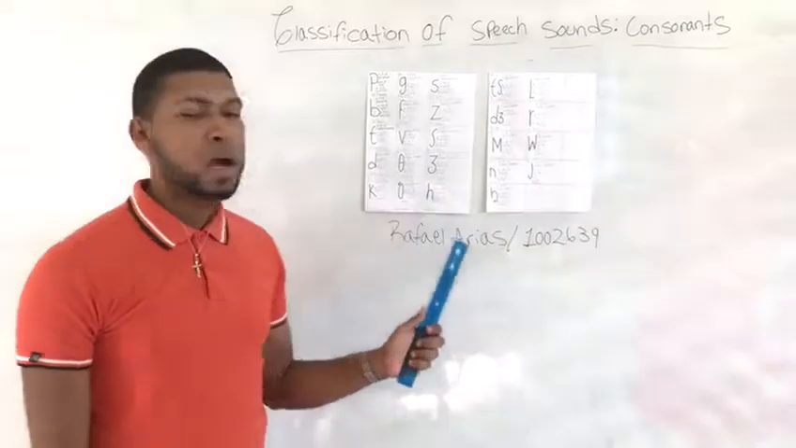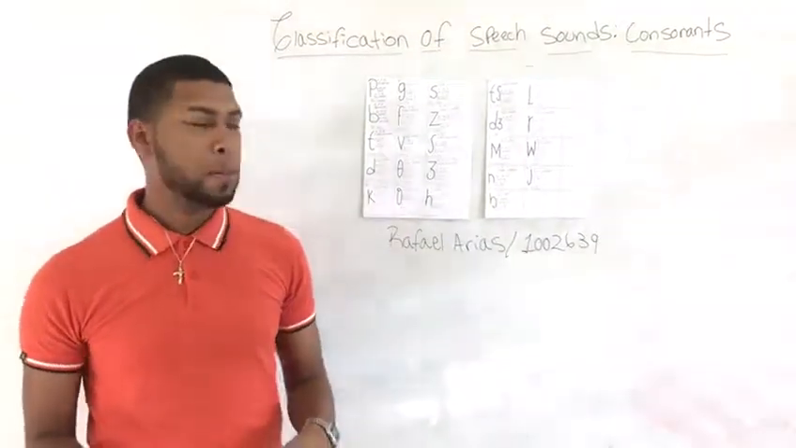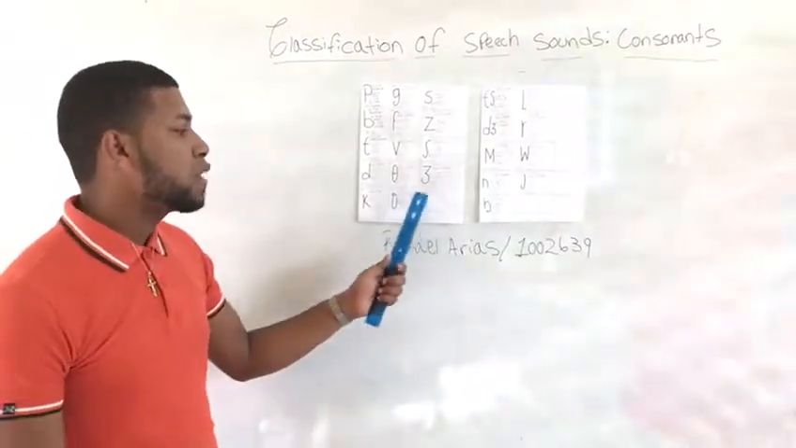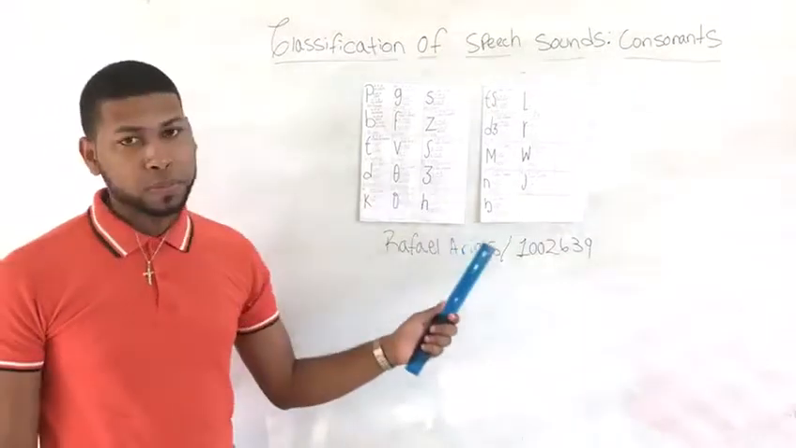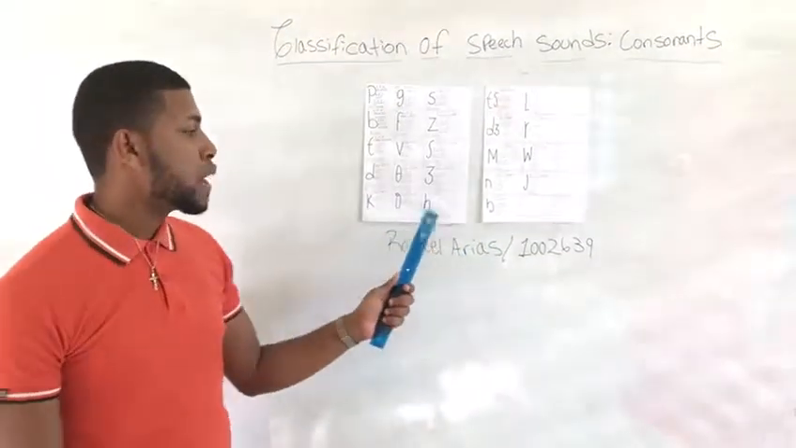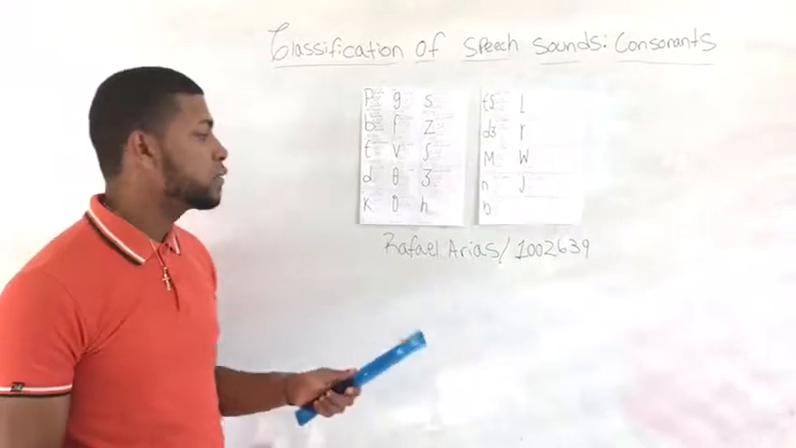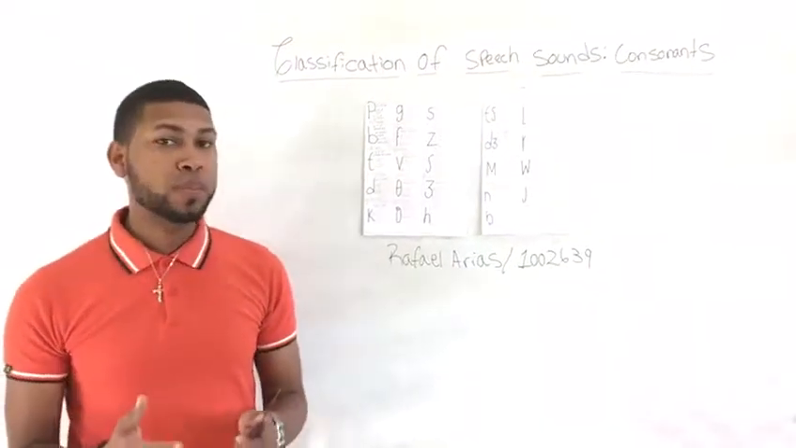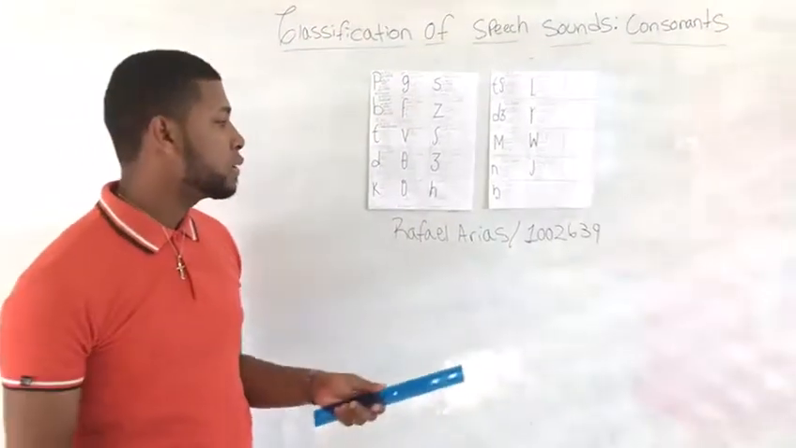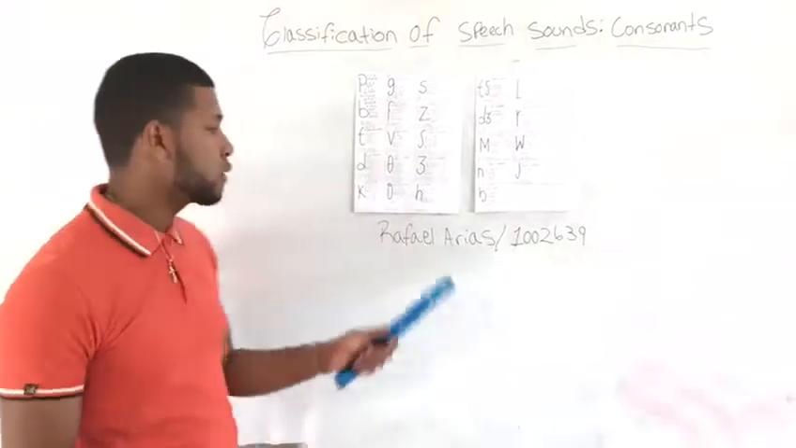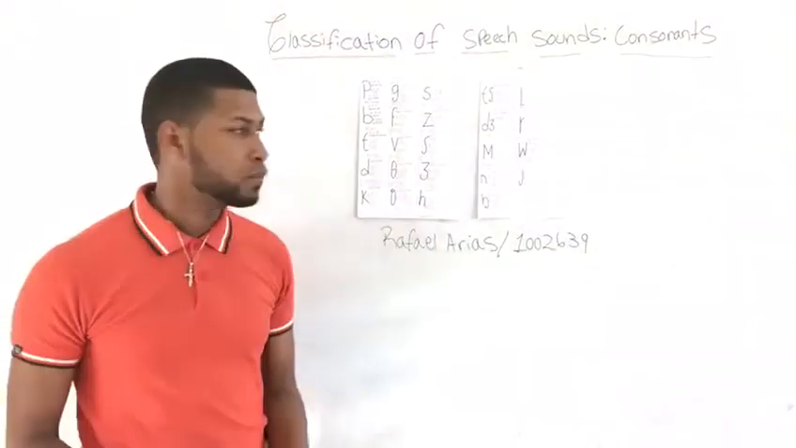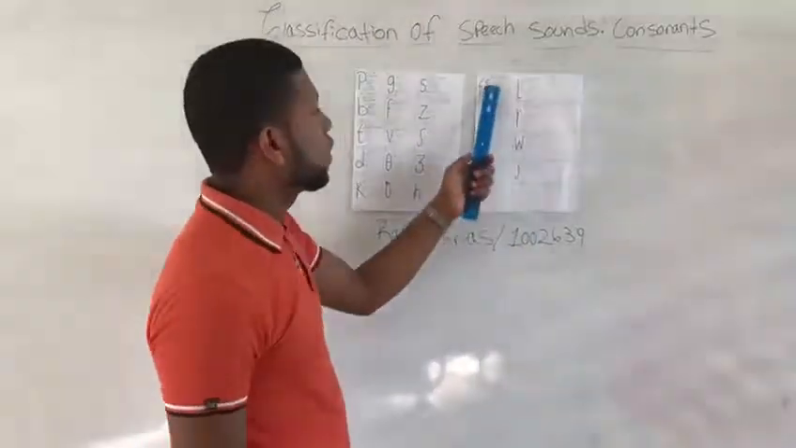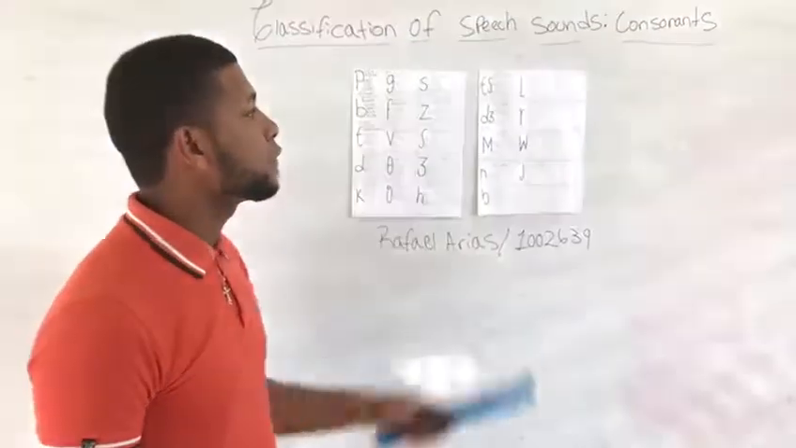The consonant H, according to the place of articulation, is glottal, and according to the manner of articulation is fricative. According to the voice of articulation is voiceless. One example is happy. The consonant of sh